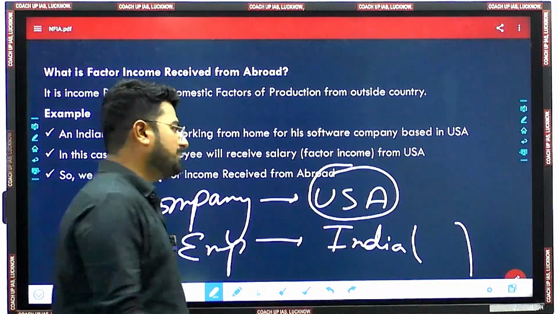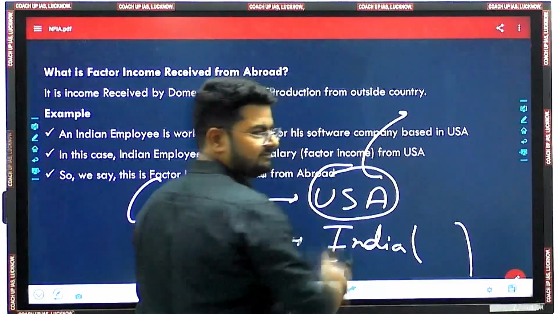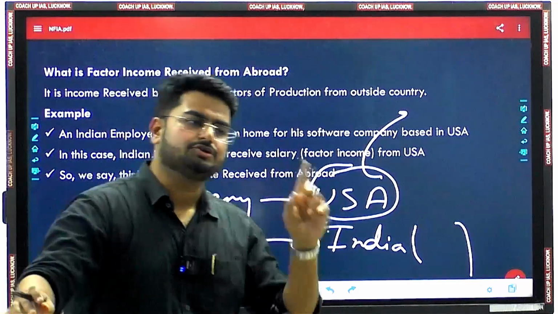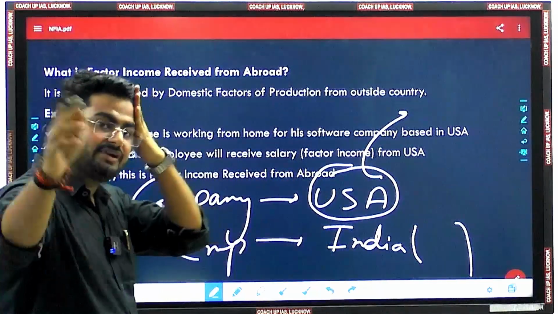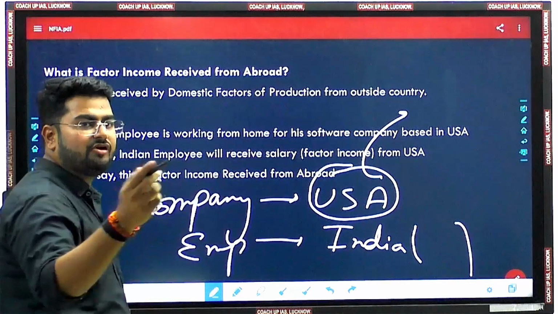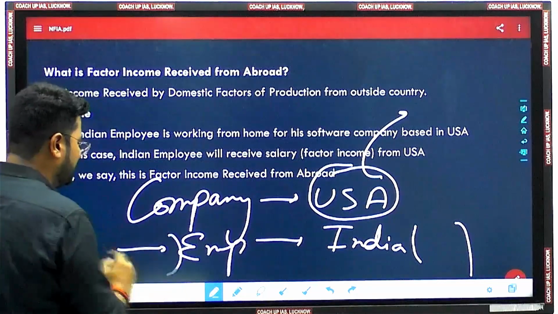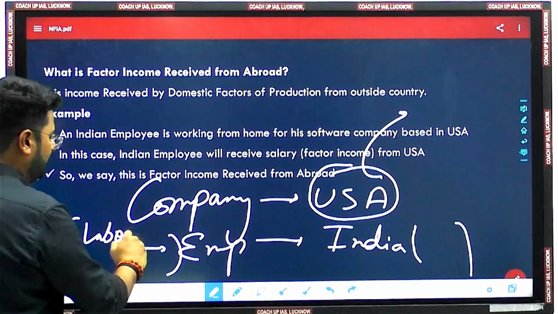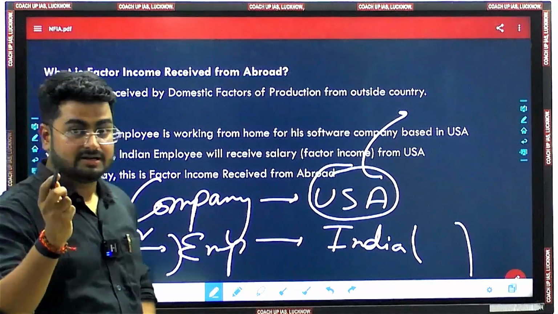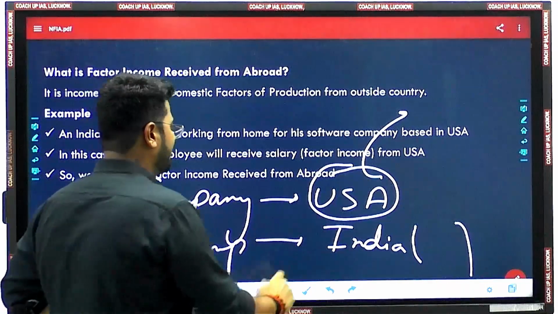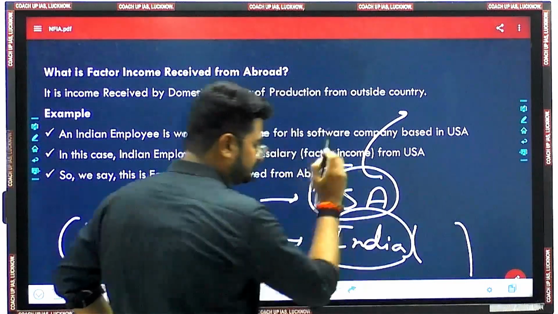Fine? So the production is actually happening where? It's happening in USA. But the factor of production, the ones who are contributing in this production, let's say employee, means labor, because employee will here form the part of labor. So labor is here where? Labor is in India.